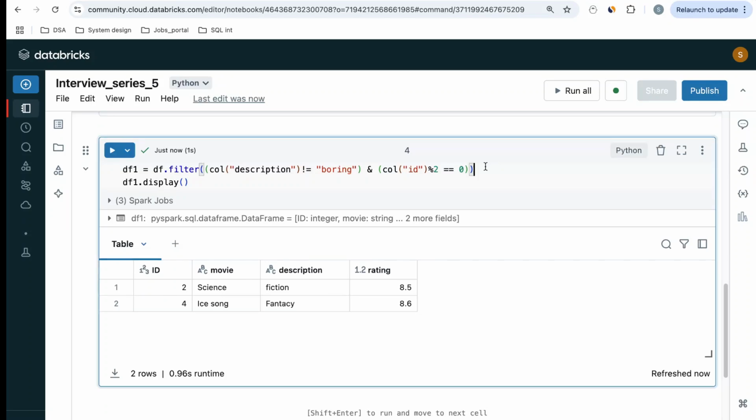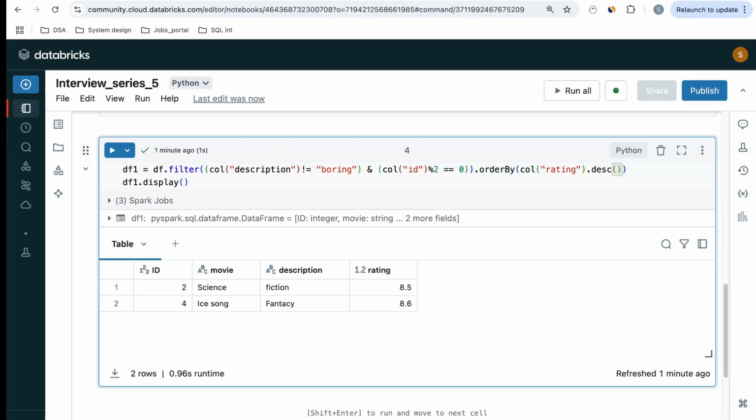So let me first go ahead and do an order by. I want to order it by the column rating. This is my rating, but I want to order this by descending. If I don't mention any keyword like ascending, it is ascending by default.